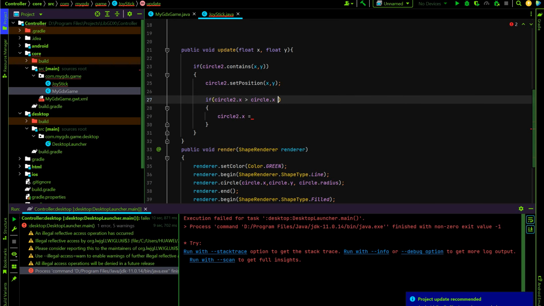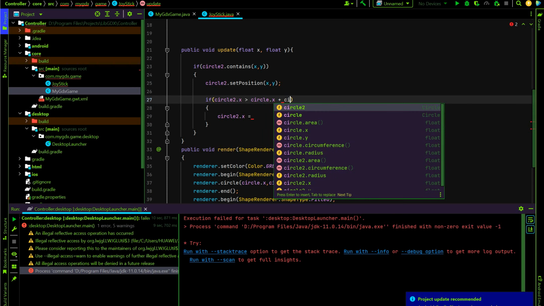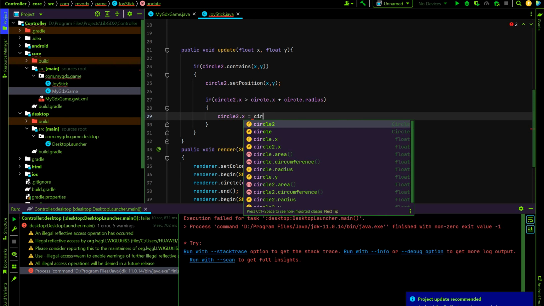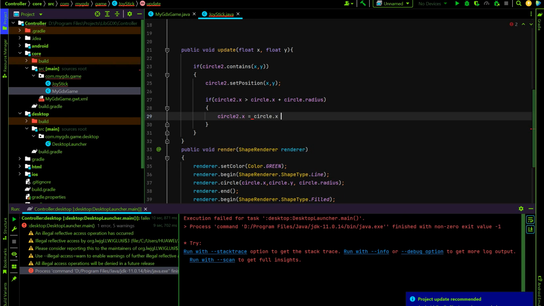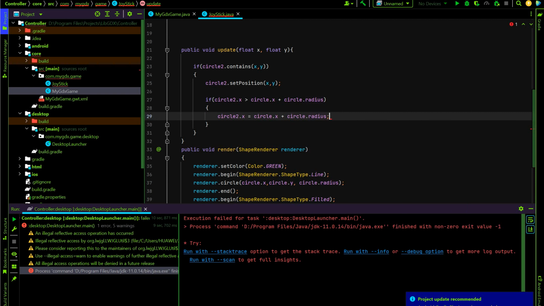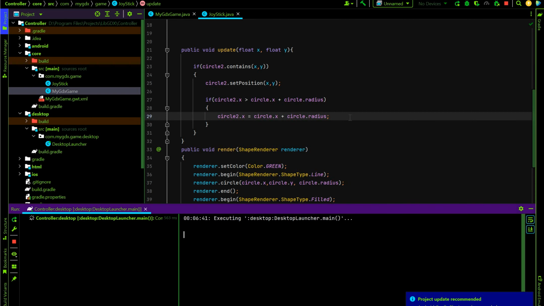Wait, you must also add a circle radius, because this is not like a rectangle. Okay, circle 2 equals circle X and circle radius. Okay, let's try it for now.